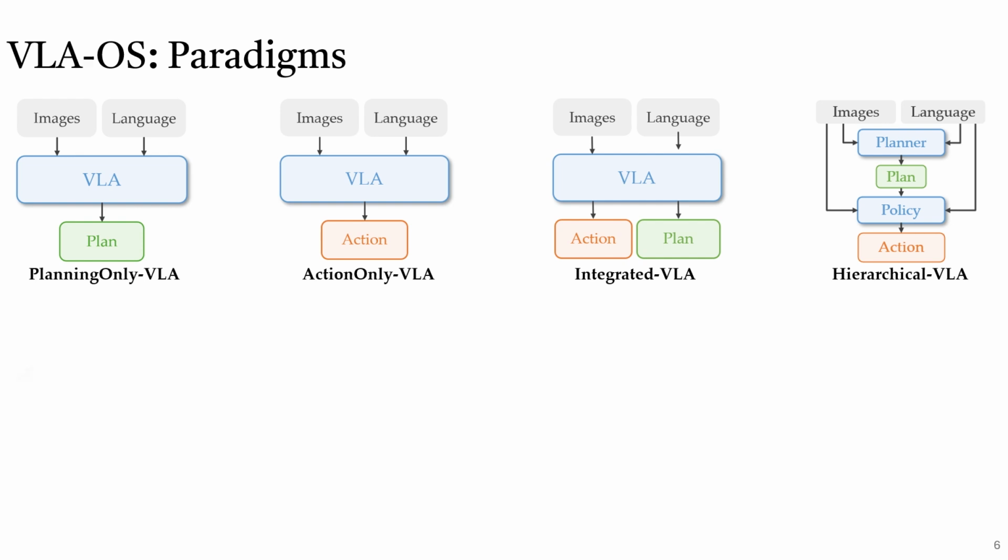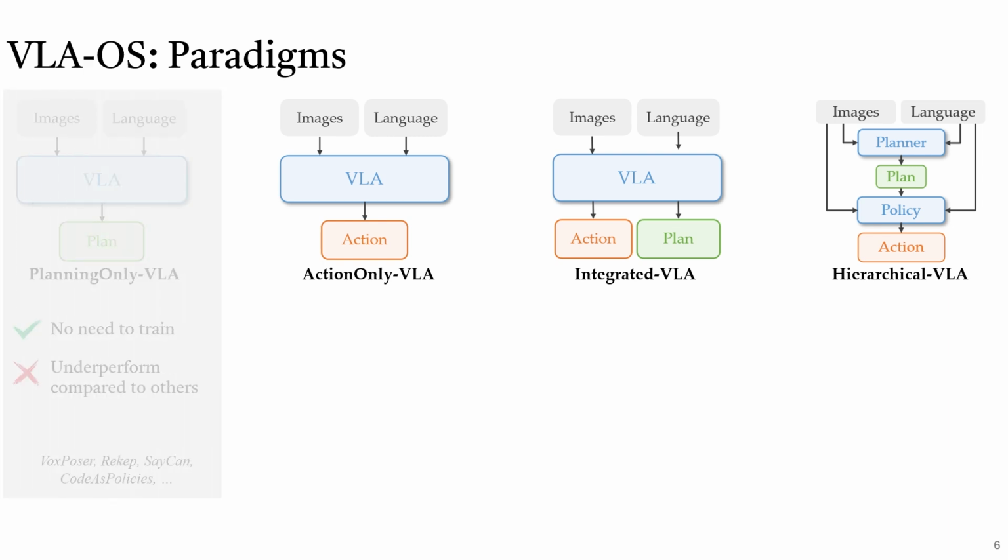The first category is planning-only VLA, which only performs task planning and has no trainable low-level action networks. These methods usually use pre-trained VLMs, such as ChatGPT, as the planner, with no need to train. For example, ReCap uses visual foundation models to propose key points of a scene and uses ChatGPT to generate trajectories of proposed key points. However, these methods usually underperform compared to other methods. For fair comparisons, in this work we do not include this paradigm.